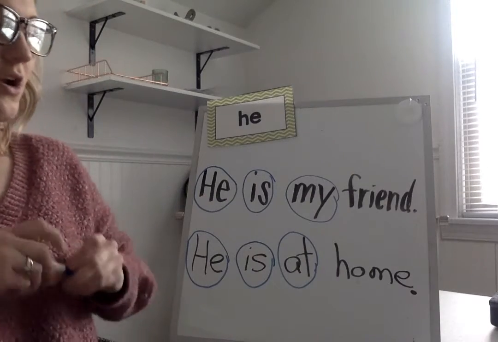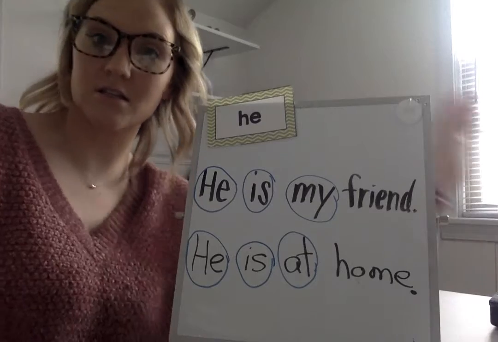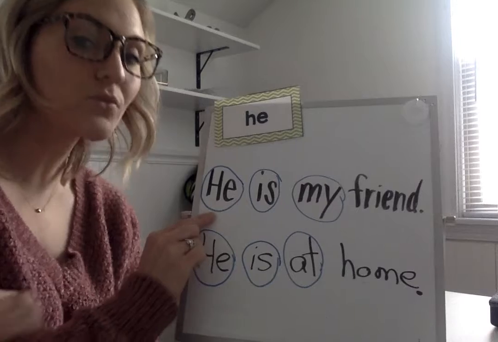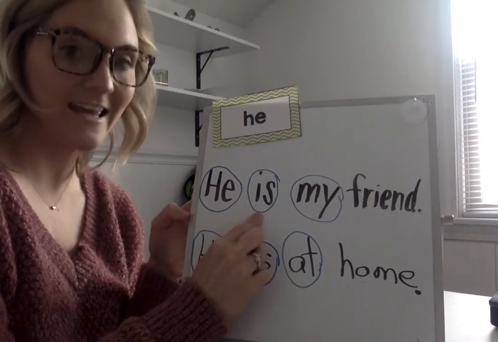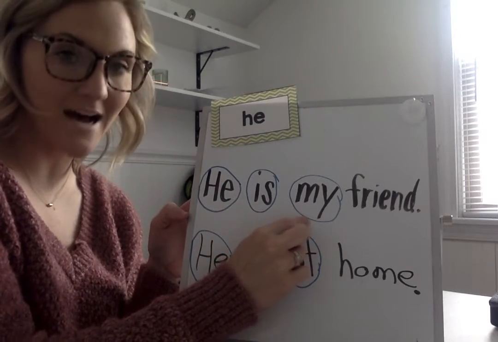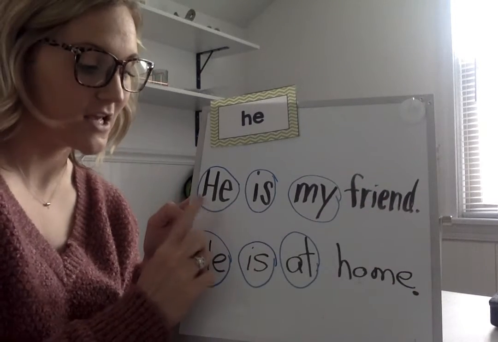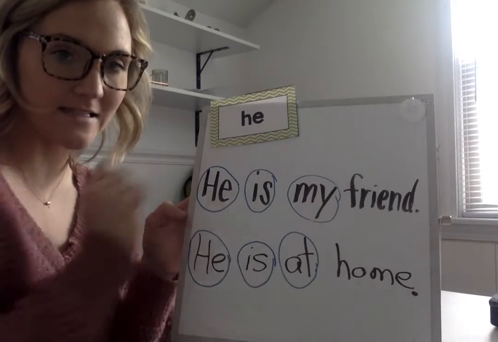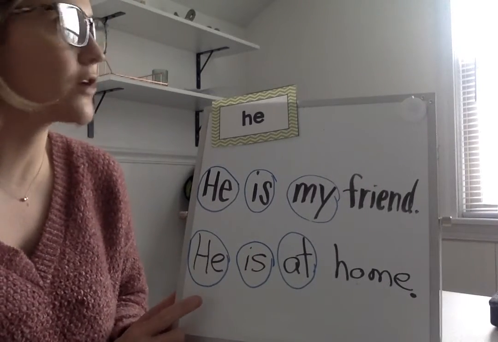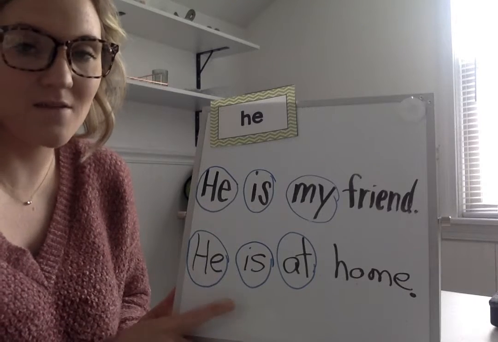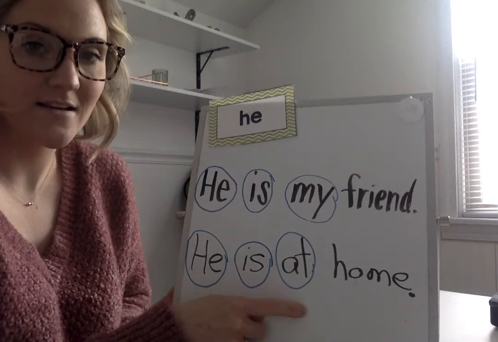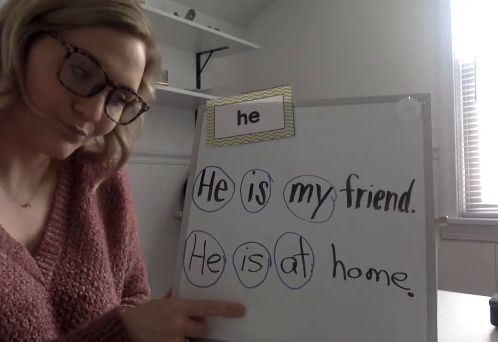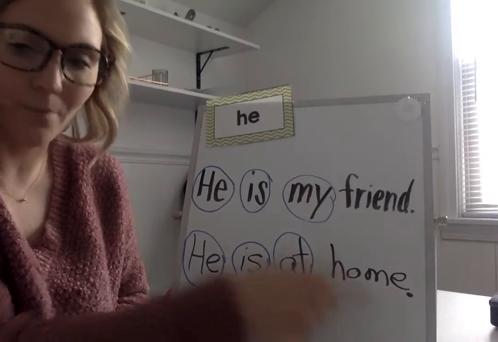All right, so we are going to go ahead now and we are going to read these sentences, all right? If it's circled in blue, you've got to read it. I'll help with the other words. Ready? He is my friend. Let's do that again. Ready? He is my friend. Excellent. Okay, now let's do this one. Ready? In blue, you got to read. He is at home. Good, let's do it one more time. He is at home. Awesome job.